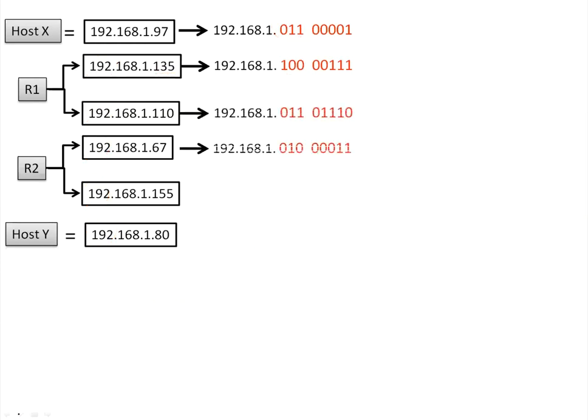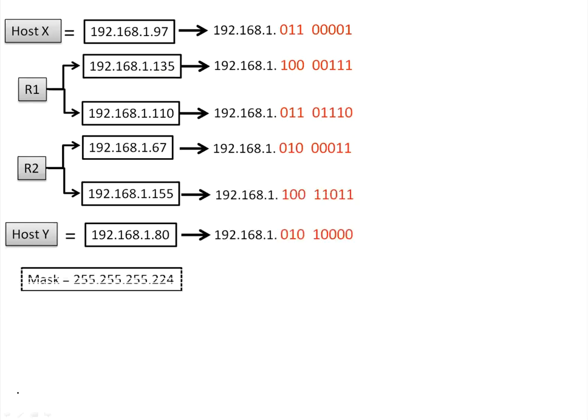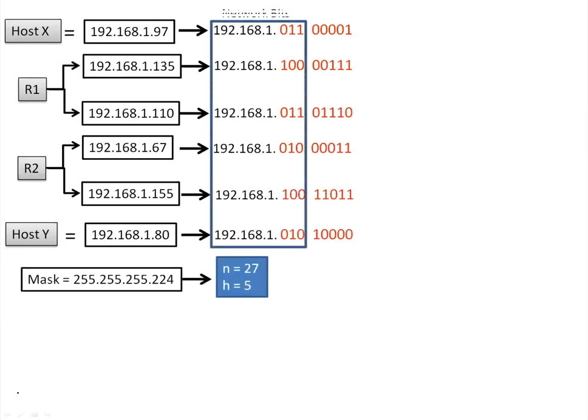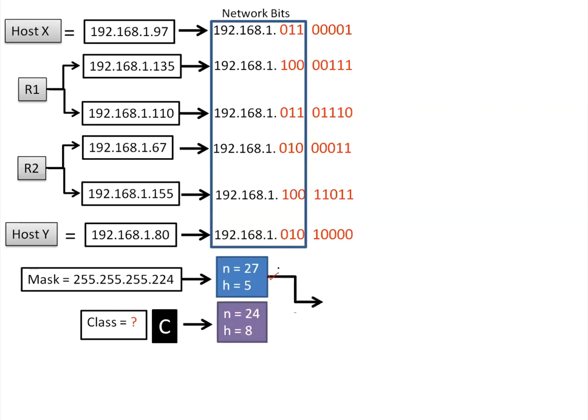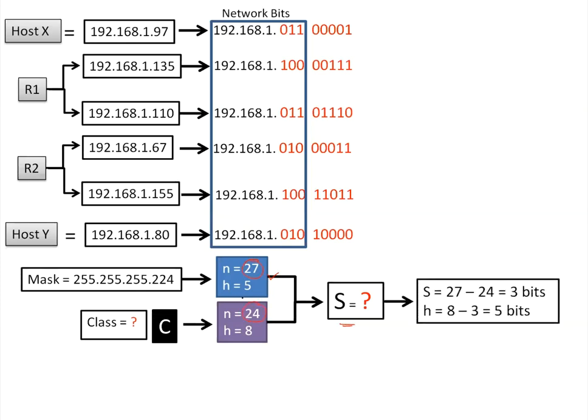So please split the 4th byte. Mask is 24, so n is equal to 24, 27, h is equal to 5. Which class? It is class C. So n will be 24 by default, but given n is 27. So s will be 3 bits, guys. This is called subnetting. These bits are used for the subnet. So you borrowed 3 bits. When you borrow 3 bits, valid subnets will be 2 power 3 minus 2. That is 6 subnets will be the total subnets.